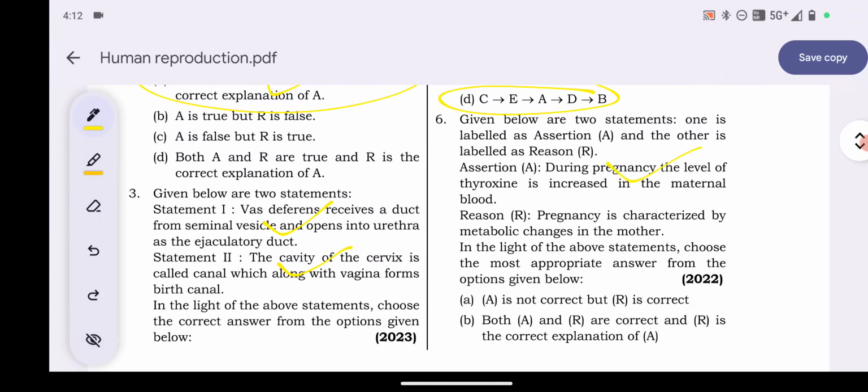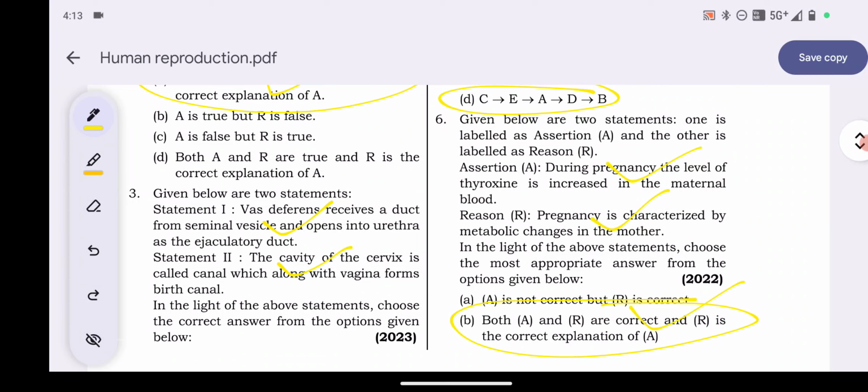During pregnancy, what happens in the mother's body? More thyroxine is produced in the blood. Reason: pregnancy is characterized by metabolic changes in the mother. Okay, correct. Reason is also correct. And thyroxine is the main thing that increases the metabolic changes in the mother's body. So here both A and R are correct and R is the correct explanation of A. Option B is the right answer.